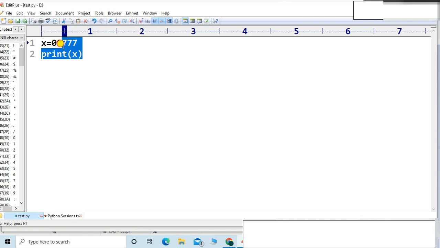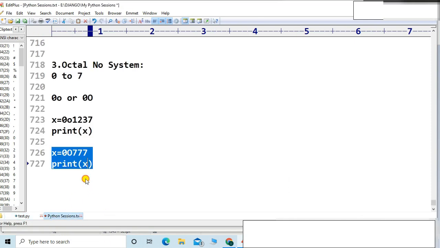Very simple. Don't be confused, friends. Very simple concept, not very difficult. In simple words, I can say that Python will translate in the form of decimal because it knows humans understand the decimal number system. That's it.